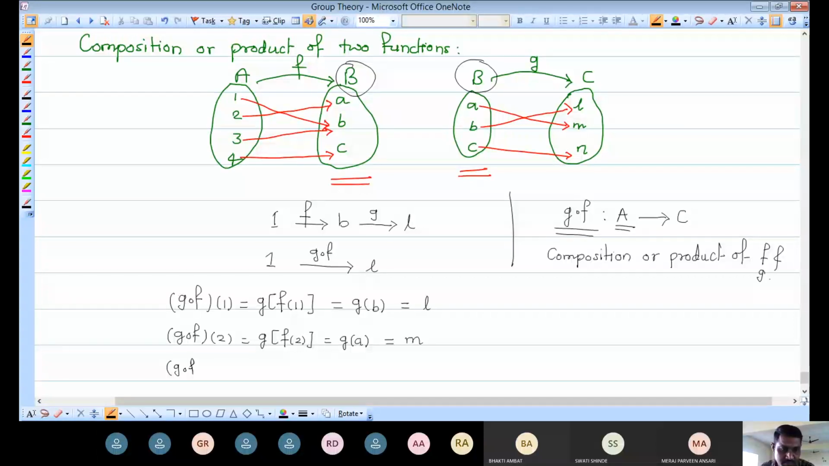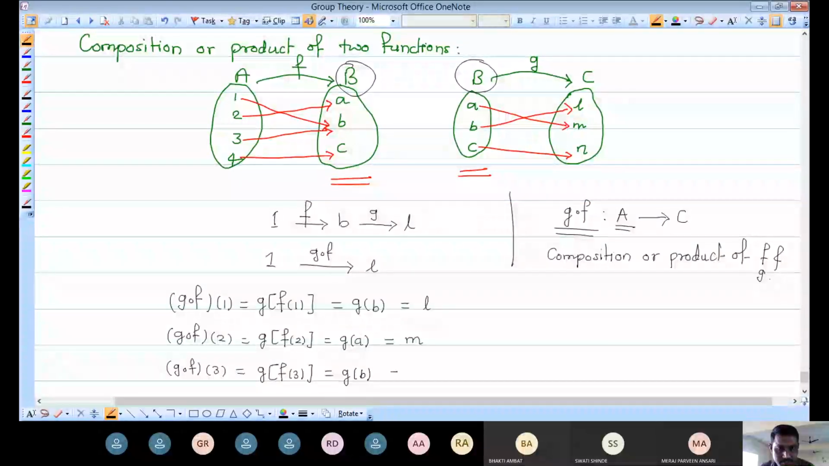Similarly for the third element 3, the image of this 3 under this composition: we first apply F on 3, and then G. What is F of 3? See the diagram. Under F, what is the image of 3? It is B.